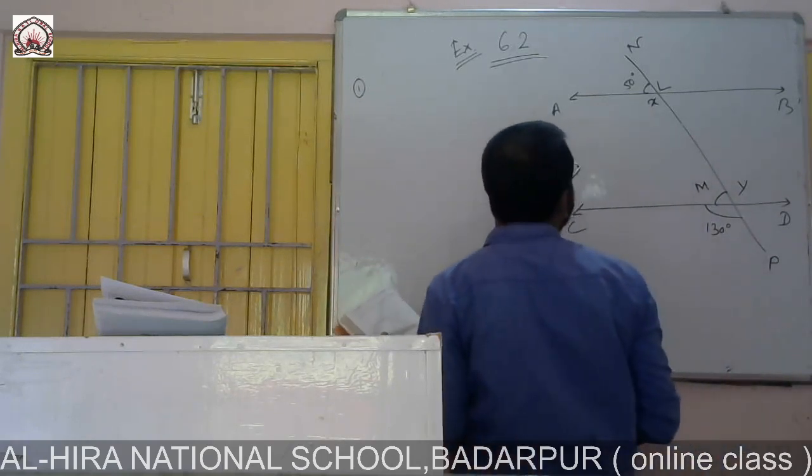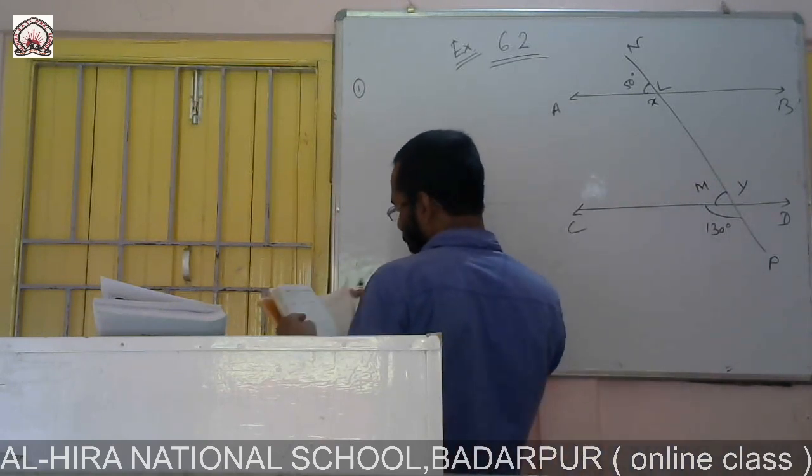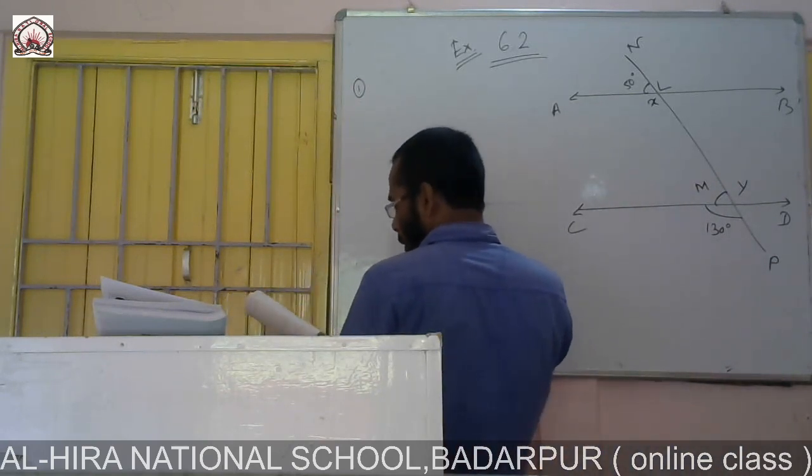So this is about the diagram. What is given in the question? Solution.